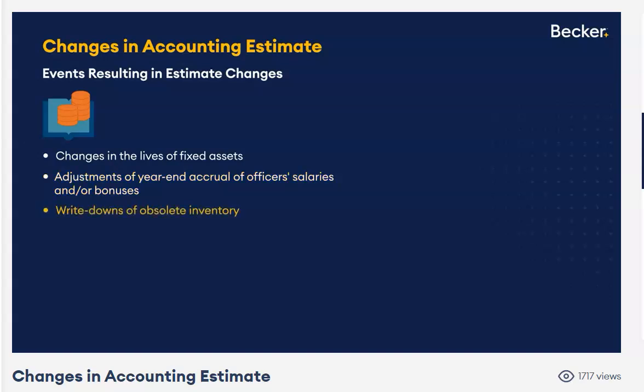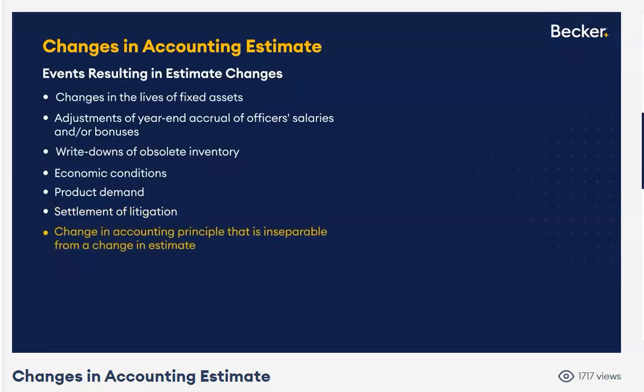Writing down obsolete inventory, right? How much you think is obsolete. Well, that may not be the same from one year to the next. Why? New information. How are economic conditions? The demand for your product, whatever it may be. Litigation. A lot of times you're relying upon estimates and then we have better information. We're more likely to lose, less likely to lose, whatever. Settlement of litigation. The next one's the big one.